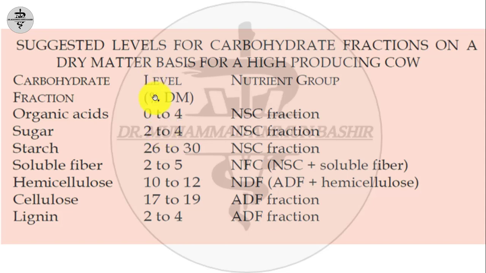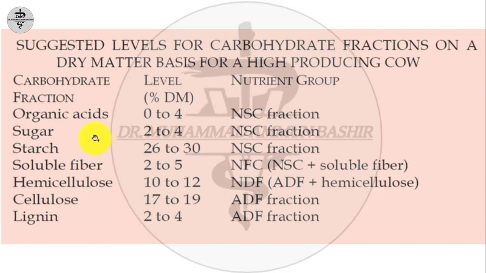Here are the inclusion percentages of the carbohydrate types in a cow feed. Organic acids are 0 to 4% of the dry matter of a feed, sugar is 2 to 4%, and starch has the higher content in the feed, 26 to 30%. Soluble fiber is 2 to 5%, hemicellulose 10 to 12%, cellulose 17 to 19%, and lignin 2 to 4%.